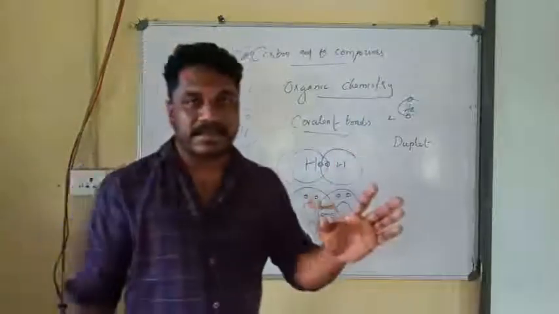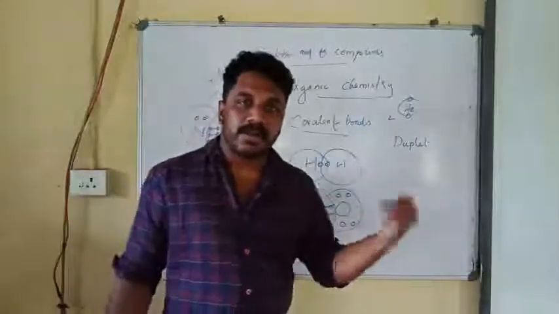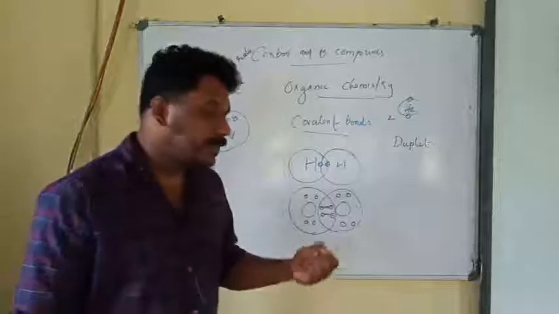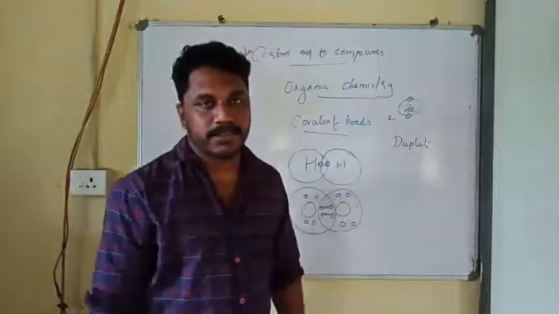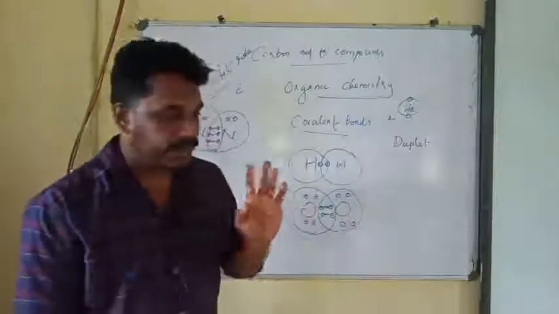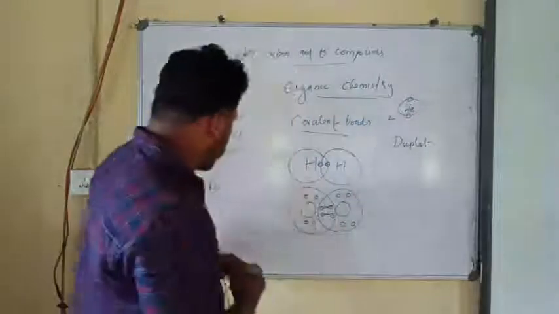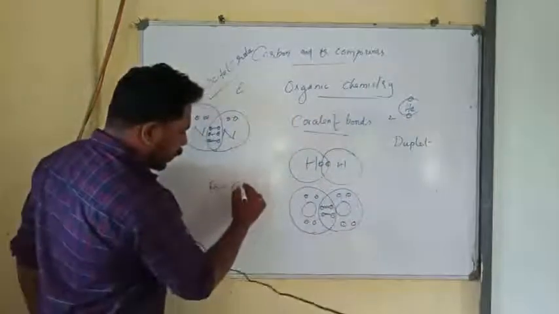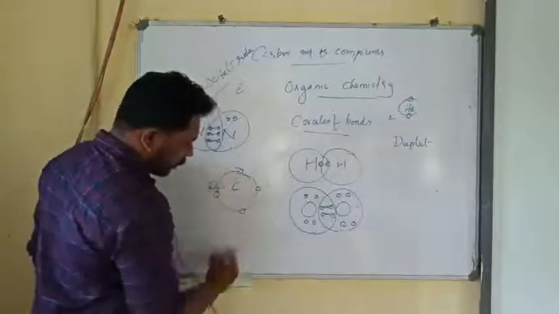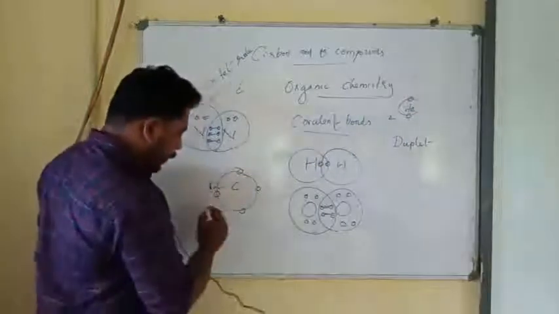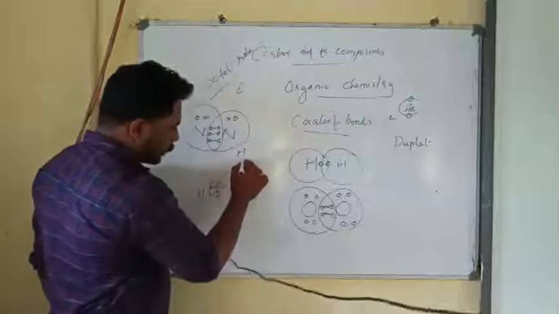Now please understand, carbon cannot accept or donate electrons, so it undergoes covalent bonding. That's why carbon always forms covalent compounds. For example, we know that carbon has 4 electrons in its outermost shell, and each of these electrons will be shared with other atoms.